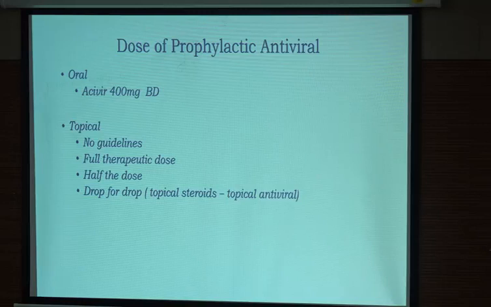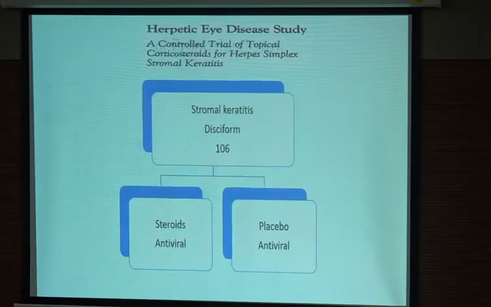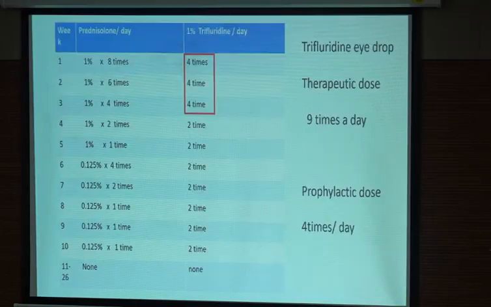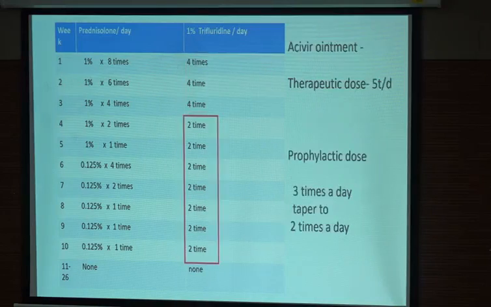When it comes to topical, what should be the dose? Unfortunately, there are no guidelines. Some people use full dose, some people use half the dose, some people use drop for drop. It will be clear if you just go through the Herpetic Eye Disease Study. They started the patient on prednisolone 8 times a day, and till the time prednisolone was 4 times a day, they gave trifluridine 4 times a day. Actual therapeutic dose of trifluridine is 9 times, but they gave only 4 times a day. And that dose was further reduced once the prednisolone came to twice a day.